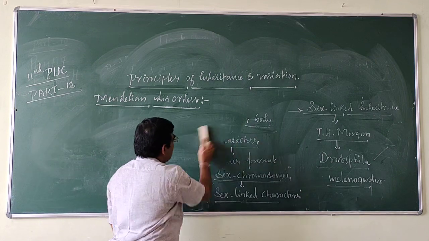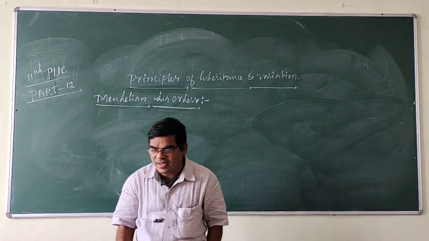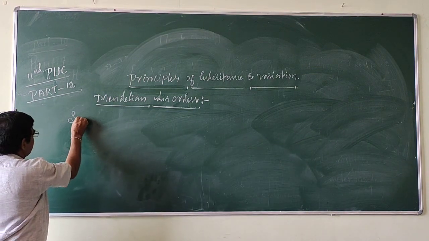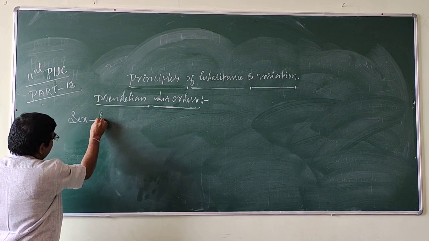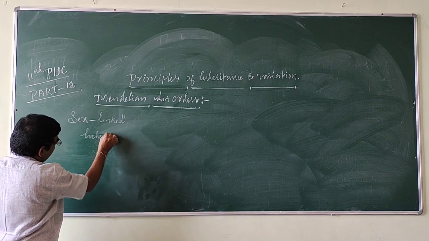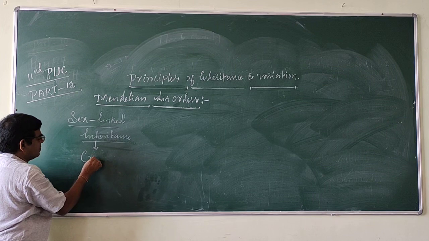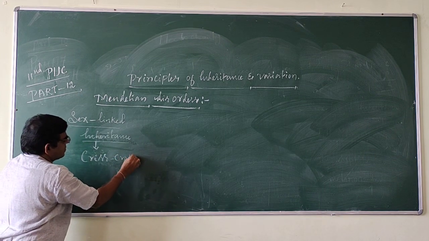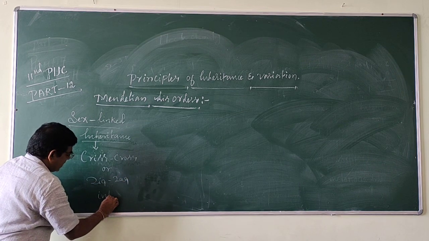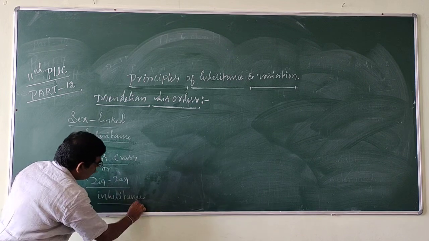Sex-linked inheritance follows crisscross or zigzag inheritance.